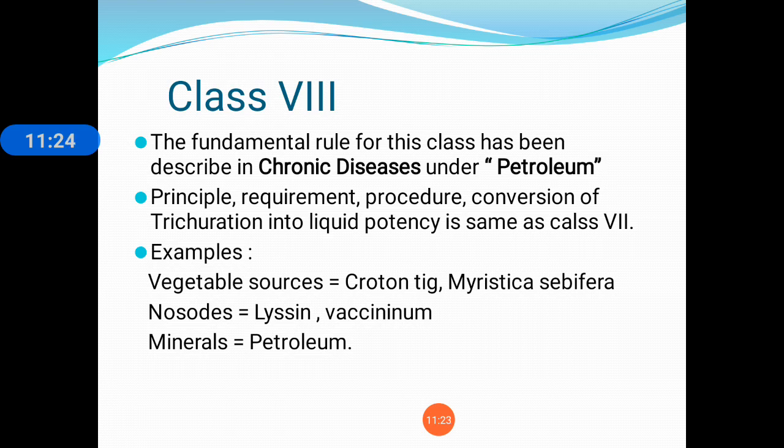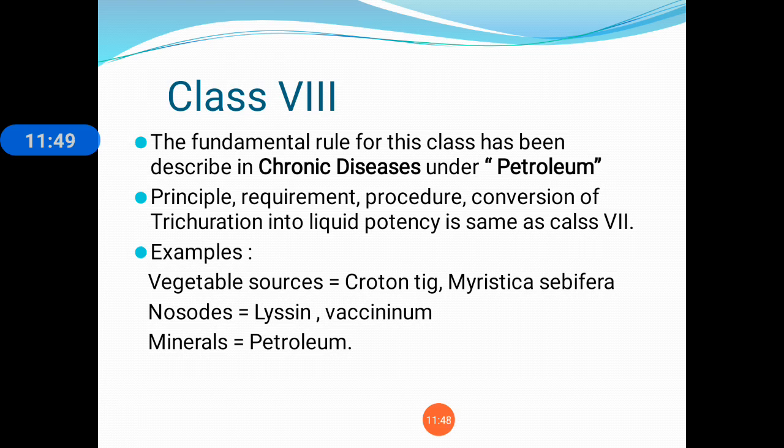But in class 8 you are not going to divide it; you directly take the 9 parts of sugar of milk in the mortar and pestle, because class 8 includes the oily substances. If you take the whole quantity of sugar of milk, that is 9 parts, it prevents the sticking of medicinal substance to the mortar and pestle.